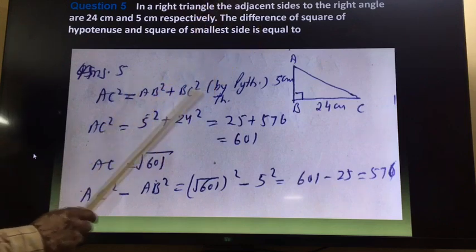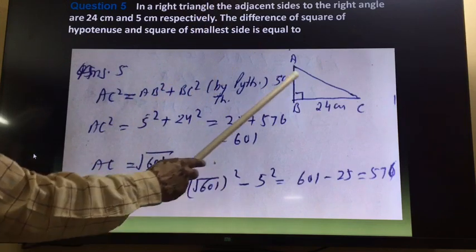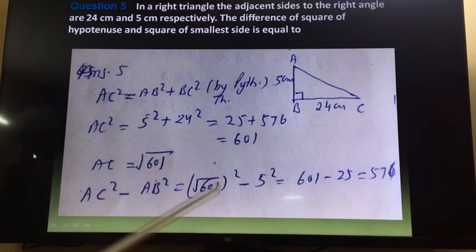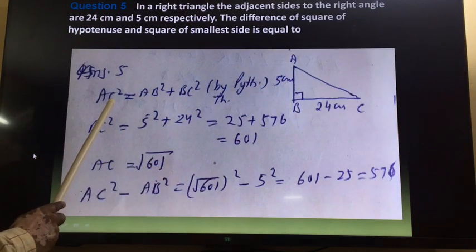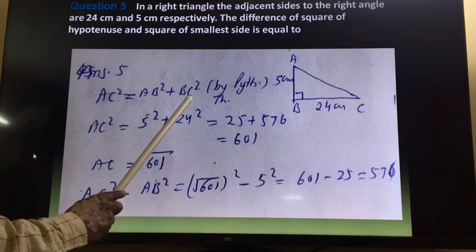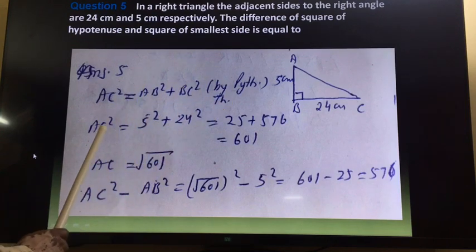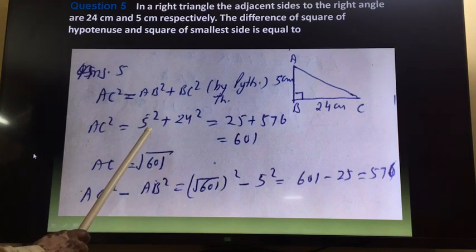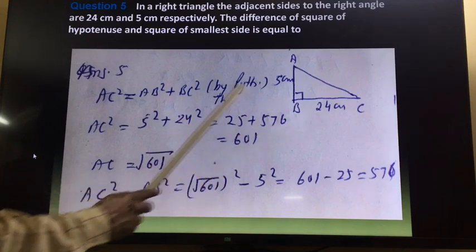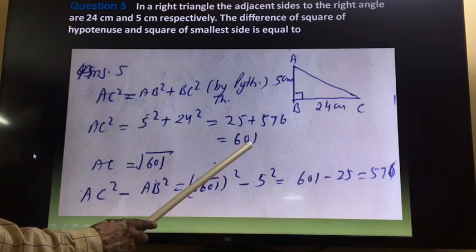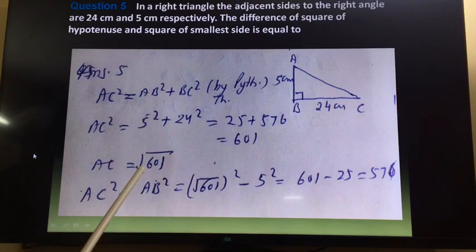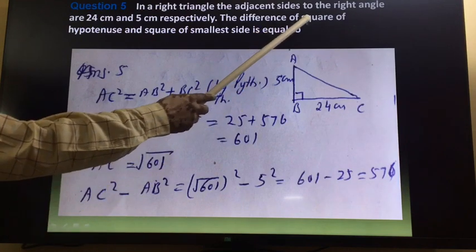Because this is a right triangle, we can apply the Pythagoras theorem. So hypotenuse square is equal to perpendicular square plus base square. AC square is equal to AB square plus BC square. So AC square is equal to 5 square plus 24 square. 5 square is 25, 24 square is 576, total is 601. So AC is equal to square root 601.